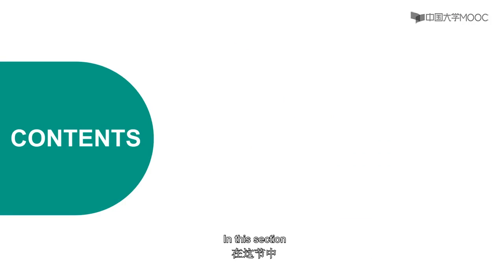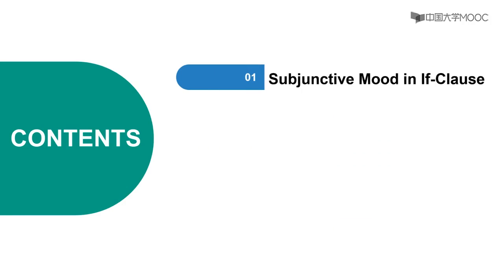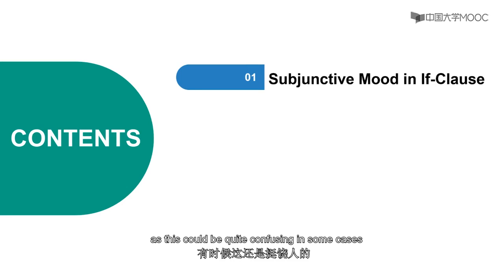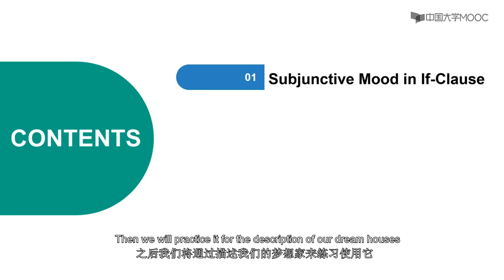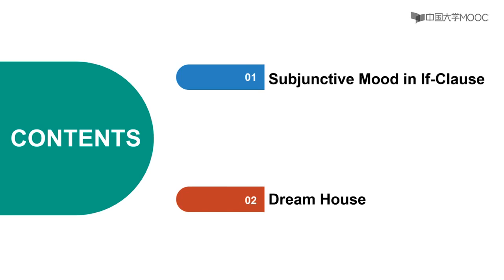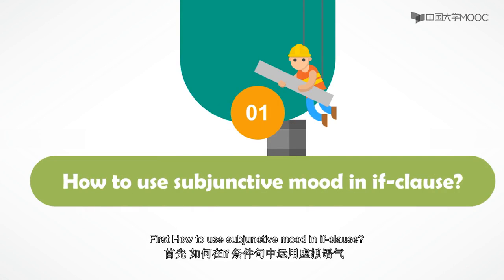In this section, we will first sort out the grammatical rules for the use of subjunctive mood in if clause, as this could be quite confusing in some cases. Then, we will practice it for the description of our dream houses. Dream big, start small. First, how to use subjunctive mood in if clause.